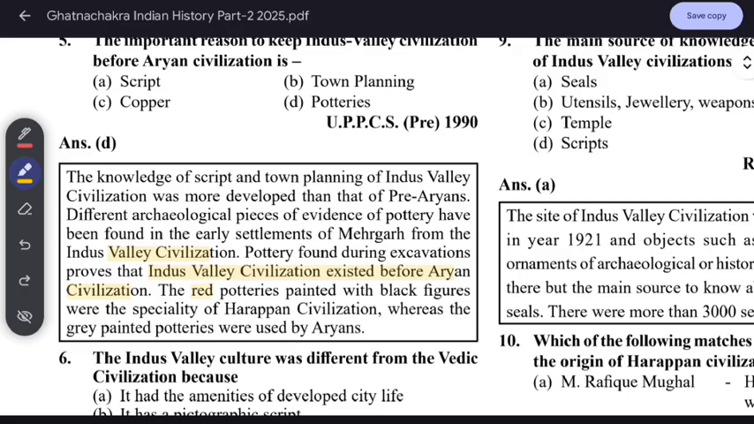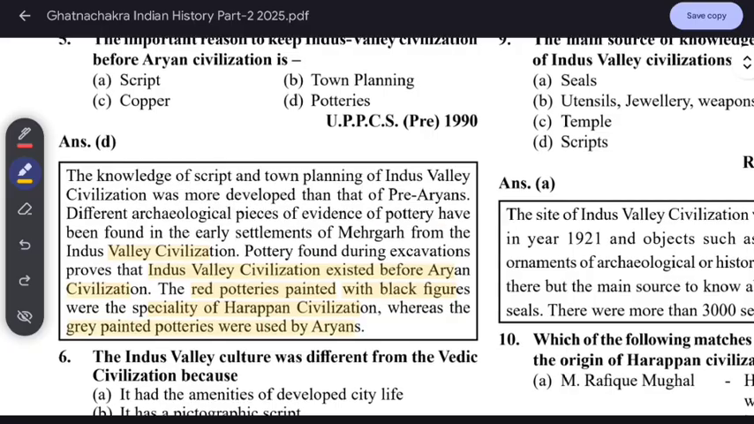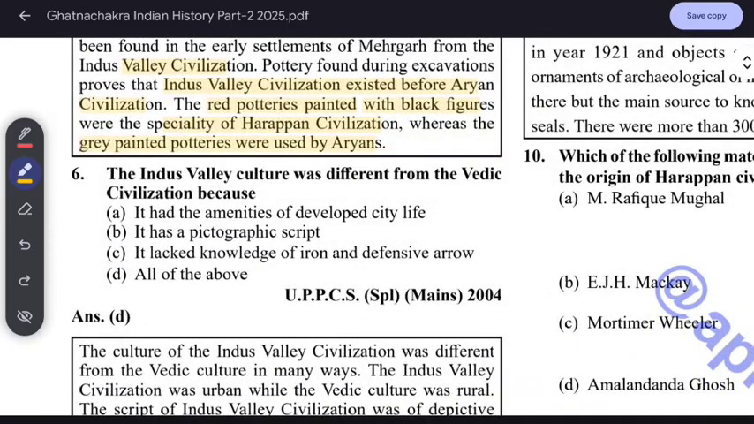It was a red pottery painted with black figures, a specialty of the Harappan civilization, whereas in Aryan times it was grey painted pottery. The Indus Valley culture was different from the Vedic culture in quality. It had the amenities of developed cities, a pictographic script, and it lacked knowledge of the Aryan defense of arrow.